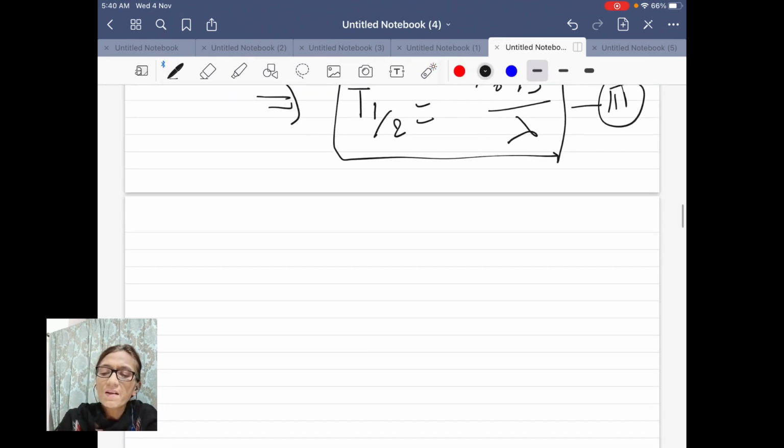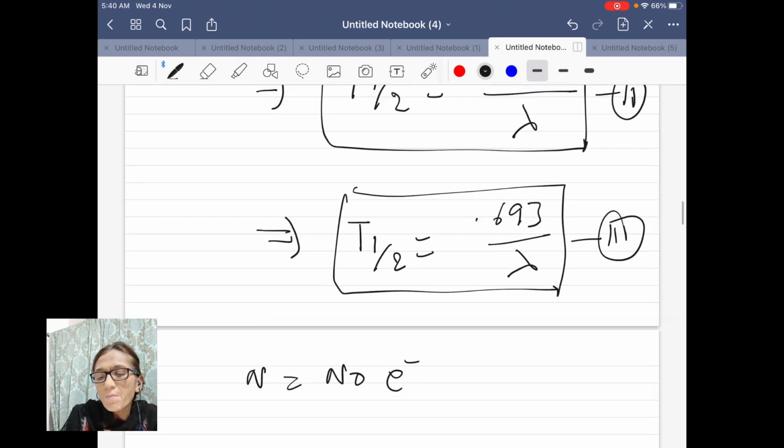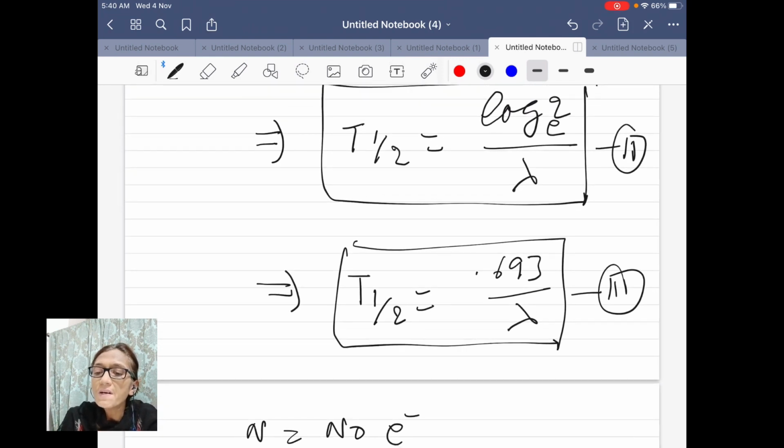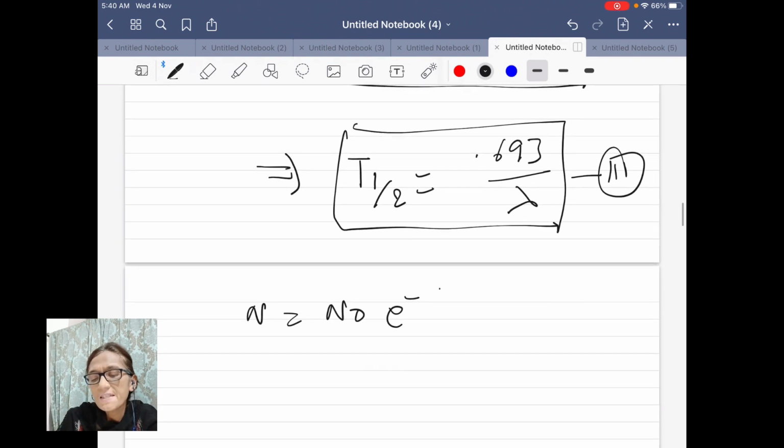So N becomes equal to N naught e power minus, now in place of lambda, I am writing this quantity, log 2 base e divided by T half, and then e power minus lambda into T also.